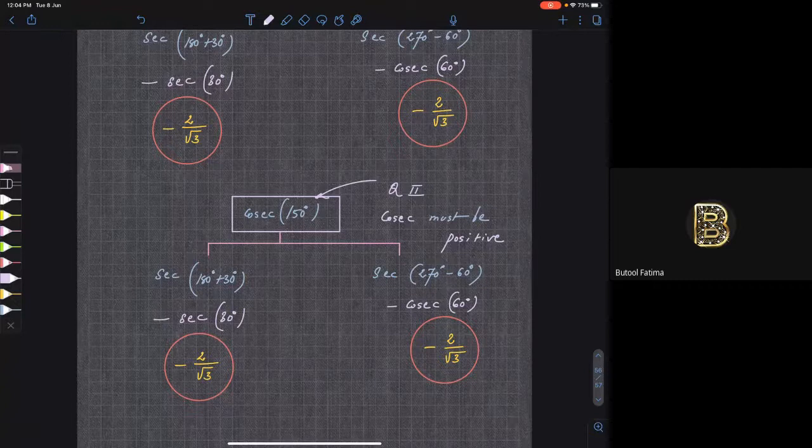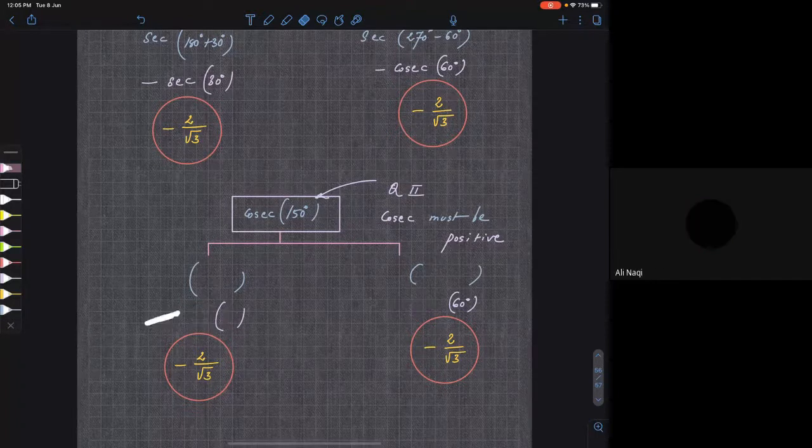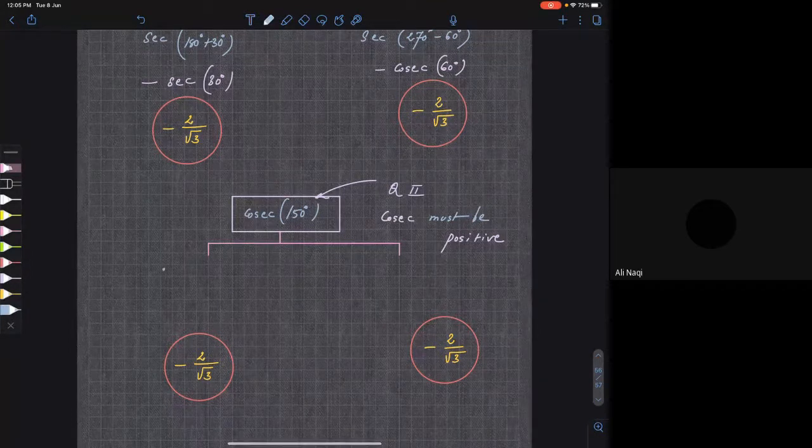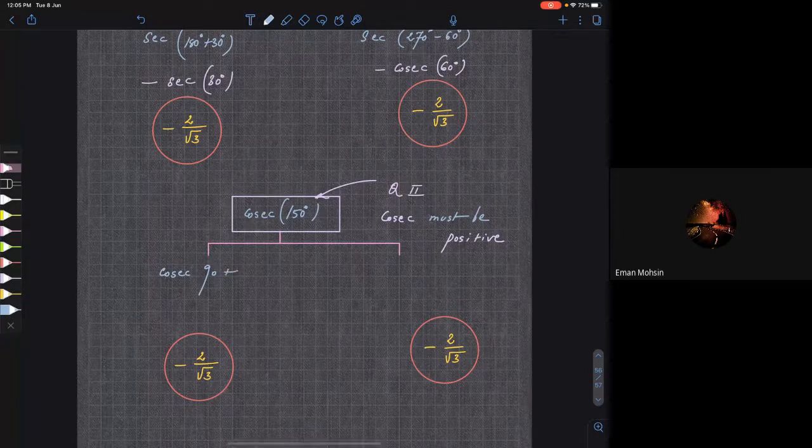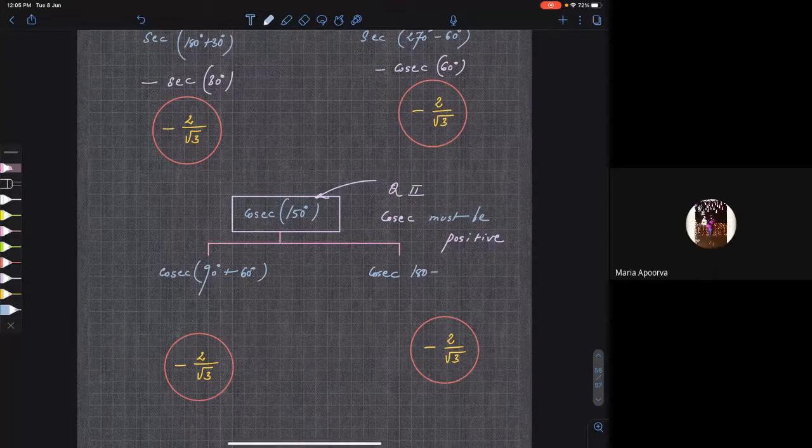Now let me just replace all the values here. Let us see. What is cosecant 150? It can either be written as cosecant of 90 plus 60 degrees, or it is 180 minus 30.